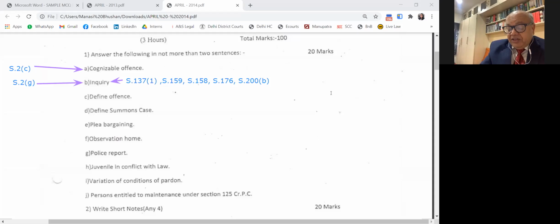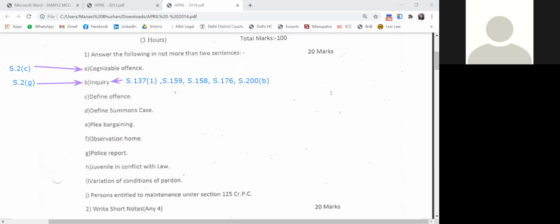Whereas 173 1A says that investigation relating to rape should be completed within 3 months. In 173 1, there is no time fixed, whereas in 173 1A, 3 months time is fixed here. That is the important aspect. Then the next question is, anybody has any question on this now?